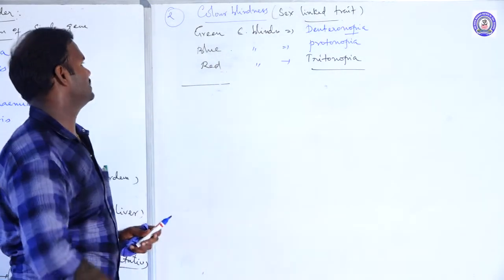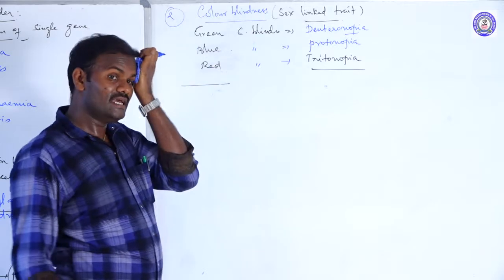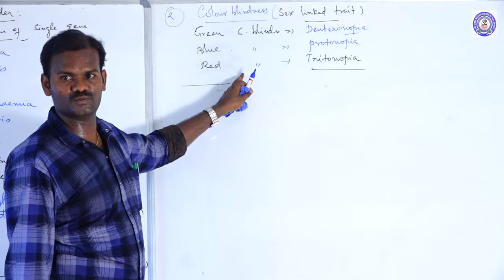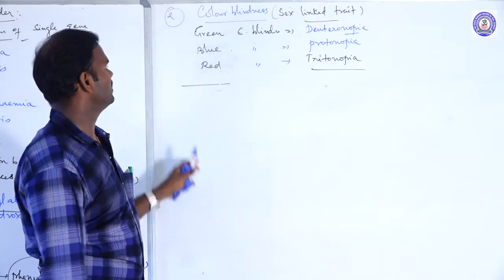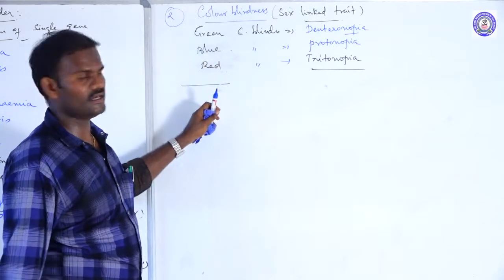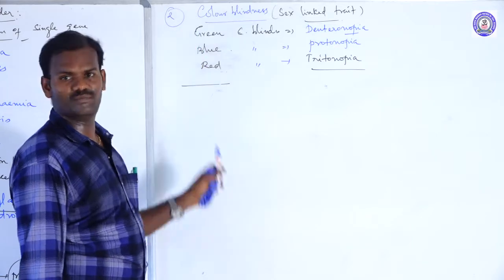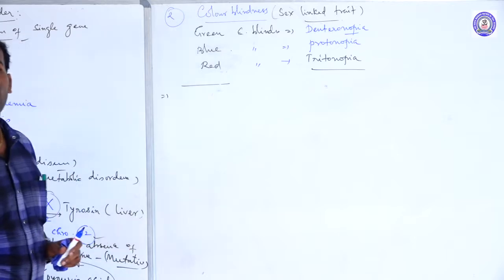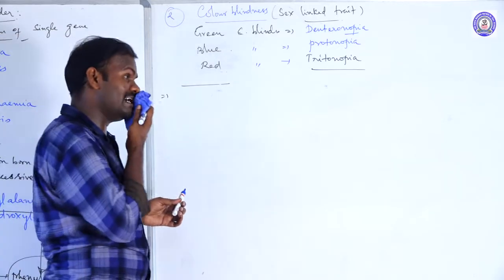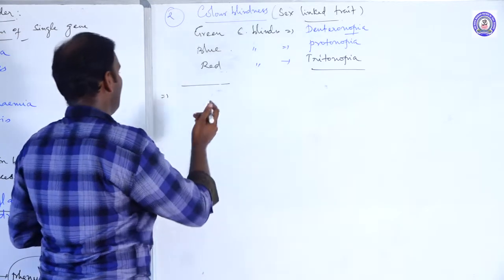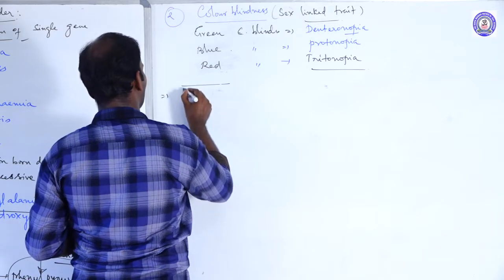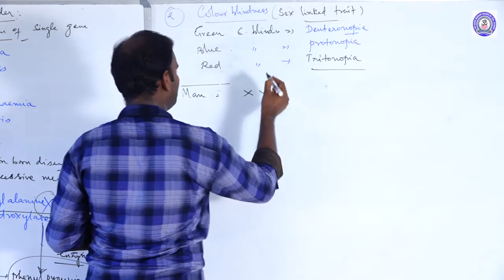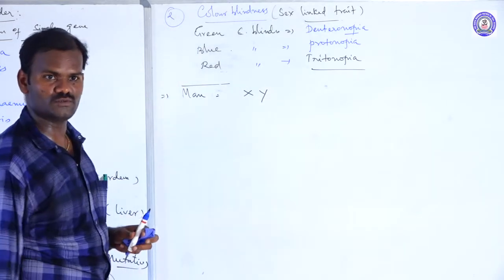So color blindness is a sex-linked trait. The recessive alleles are carried on the sex chromosomes. This is called sex-linked inheritance. The persons are unable to distinguish green color, blue color, or maybe red color. See, what are the chances of a man having color blindness? A man has the sex chromosomes XY, only one X chromosome.